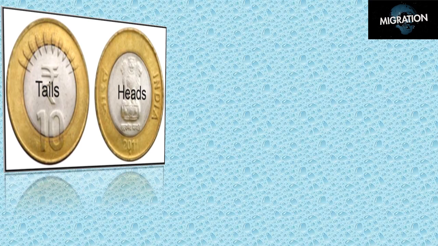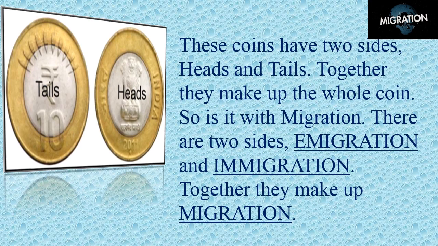Can you see two sides of the coin on your screen? Migration is also the same. Just as a coin has two sides, heads and tails, together they make up the whole coin. So is it with migration. Yes, there are two sides, immigration and emigration. Together they make up migration. When a person leaves his or her own country and moves to another, it is called emigration. The person who emigrates is known as an emigrant from his or her own country. Next, when a person arrives in a new country after leaving his or her own country, it is called immigration.